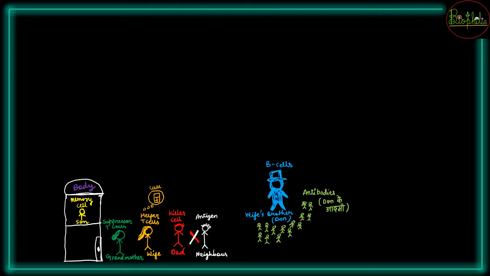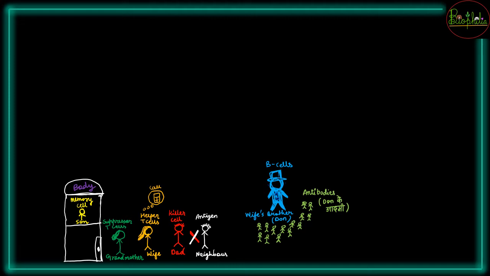So सबसे पहले स्टोरी लाइन में ऐसा है कि जो घर है आपके इलाके में वो आपकी बॉडी है. सो घर में यानी आपके बॉडी में कौन से कैरेक्टर्स है या कौन से सेल्स रहते हैं. There is going to be your father who is going to play the role of killer cell. पापा की वाइफ है, that is your mother, who is playing the role of helper cells, and the grandmother who is playing the role of suppressor T cells, and you as a small kid are going to play the role of memory cells. अभी आपके बाजू वाले घर में से एक नेबर आया है, and that neighbor is the antigen, right? So this is a brief storyline that I wanted to tell you about the characters of the cell.